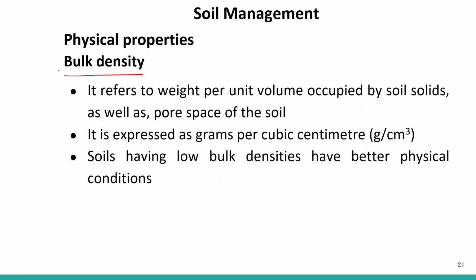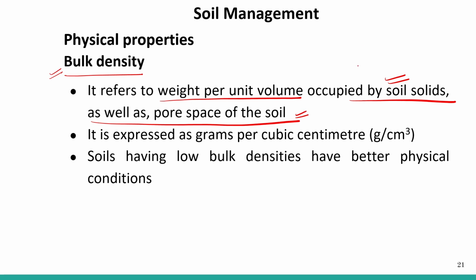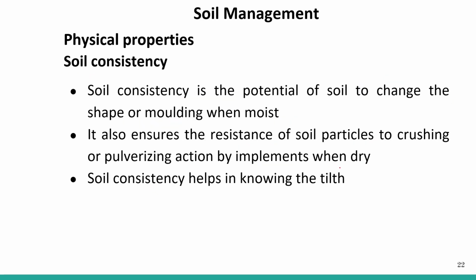Bulk density, another type of density, is the bulk density. It refers to the weight per unit volume occupied by solid soil as well as pore space in the soil. Earlier, in the particle density, only the soil particles are considered. Here we are considering the pore space also and the soil particle space also. It is expressed as gram per cubic centimeter, and the soil which has low bulk density has better physical condition.